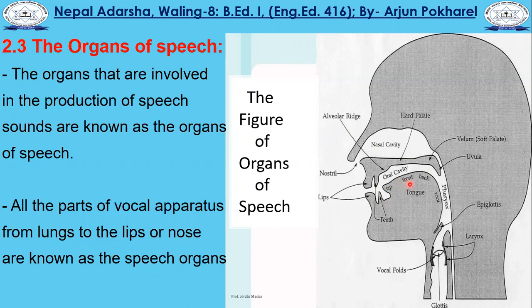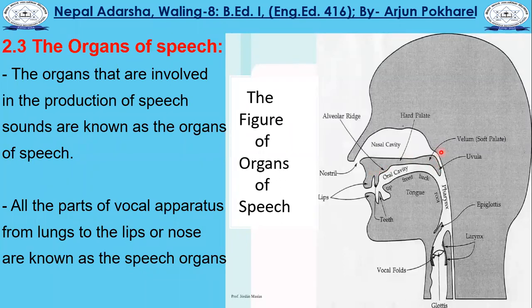Active articulators. When we speak, when we produce sounds, or when we start speaking, what happens? Our lower parts are very much active. Our upper parts remain passive. They are not active.